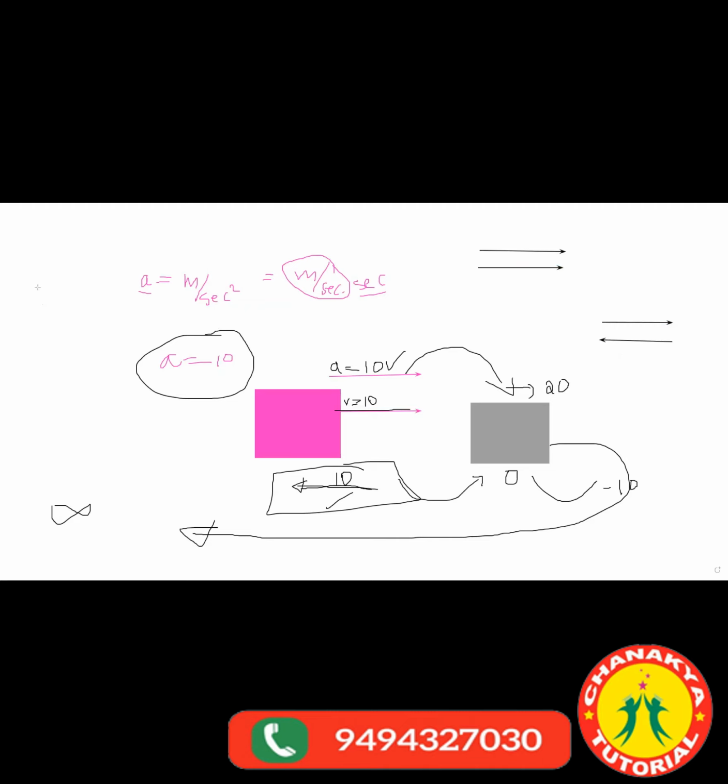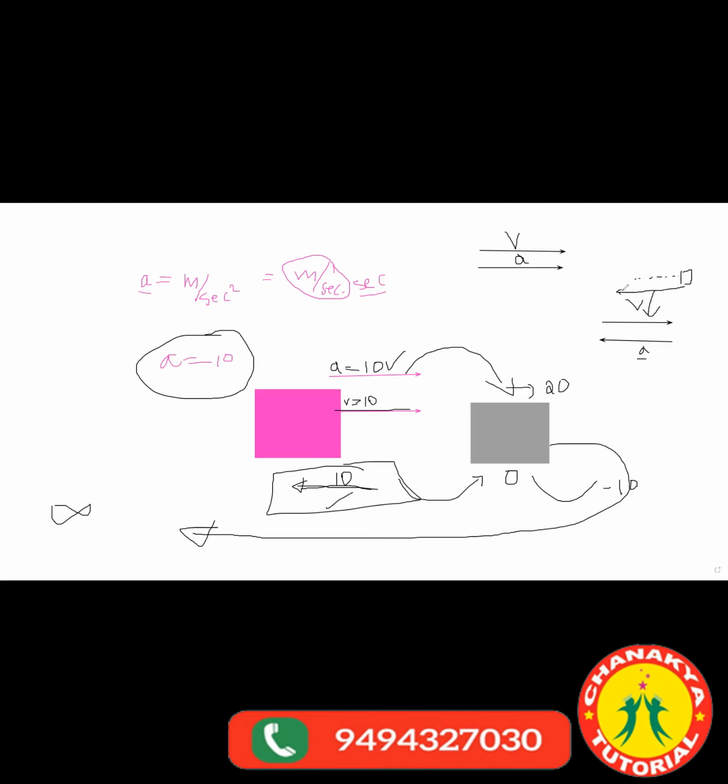In the first case, this is V, this is A. Then the velocity will continuously increase. In the second case, this is V, this is A. The velocity will decrease, it becomes 0, then it increases. Because this is decreasing the velocity, right? It will go ahead, stop for one moment and come back.